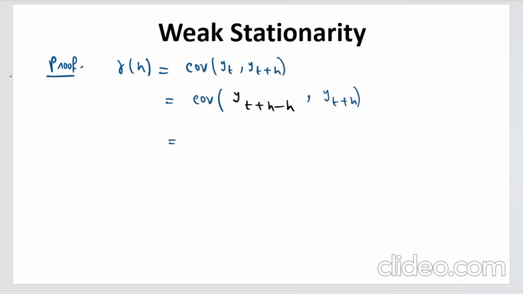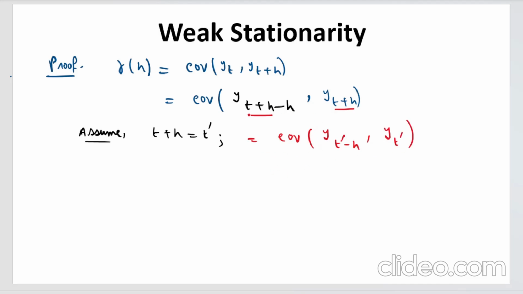Now, assume t plus h is equal to some t prime, right? Here you have t plus h, and here also you have t plus h. Assume this t plus h to be some t prime. So what you will get is the covariance of y t prime minus h and y t prime, right? You're just replacing t plus h by t prime, and you have this.